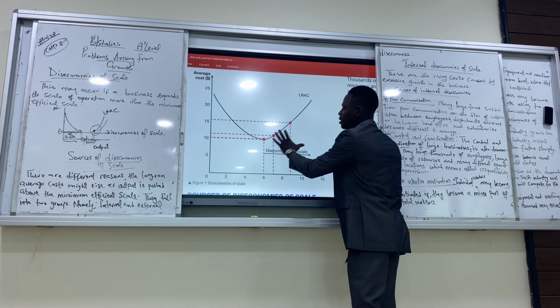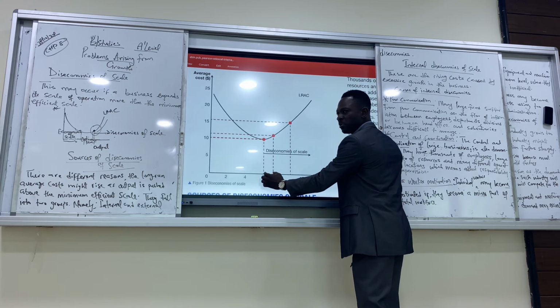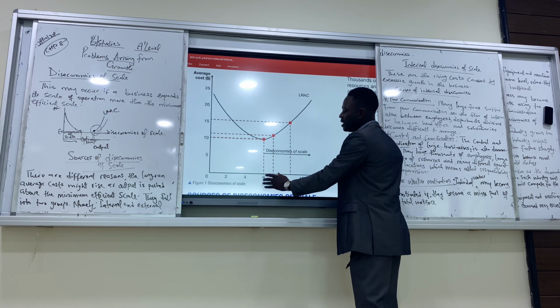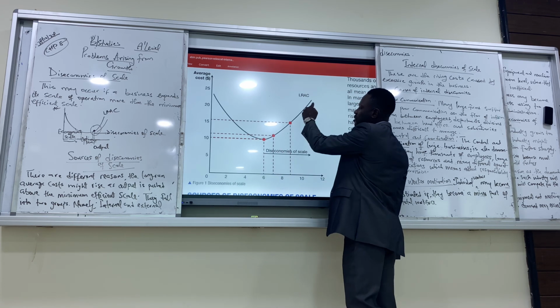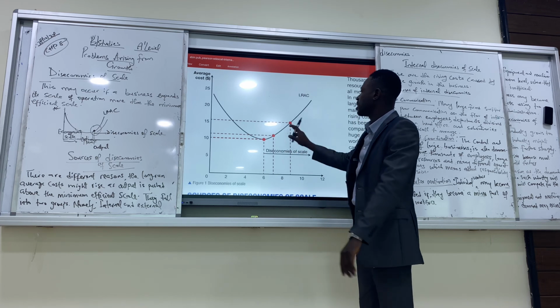So this is called diseconomies of scale. You must not exceed this optimum level. If you do as a business, then you should be expecting a high cost of production. So that is what diseconomies of scale is about.